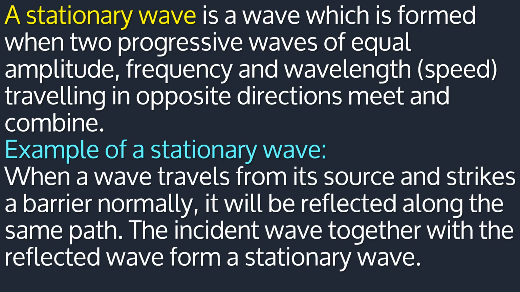Let's look at an example of a stationary wave. I'm just going to illustrate here. When a wave travels from its source and strikes a barrier normally, it will be reflected along the same path. I want you to know that. And the incident wave together with the reflected wave form a stationary wave.